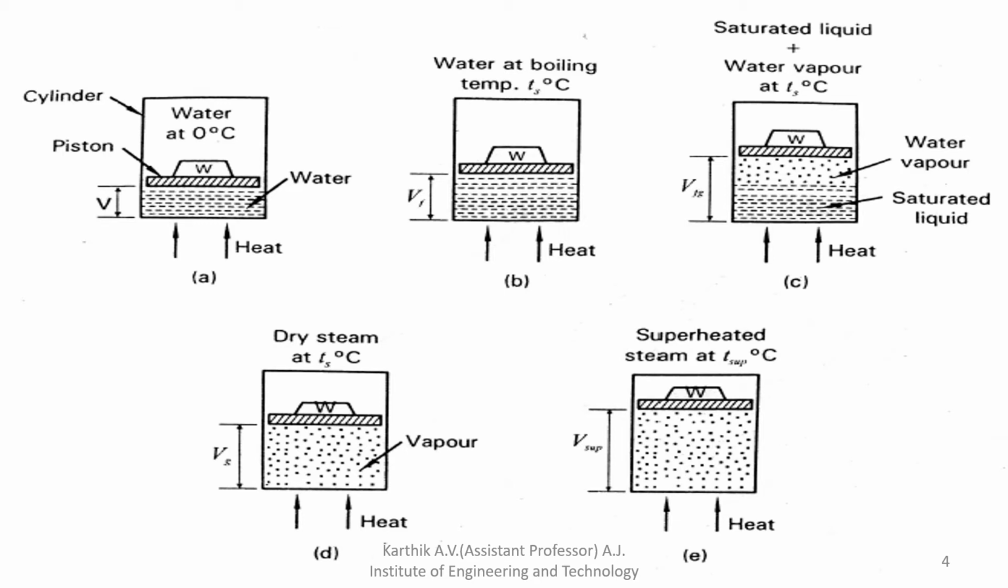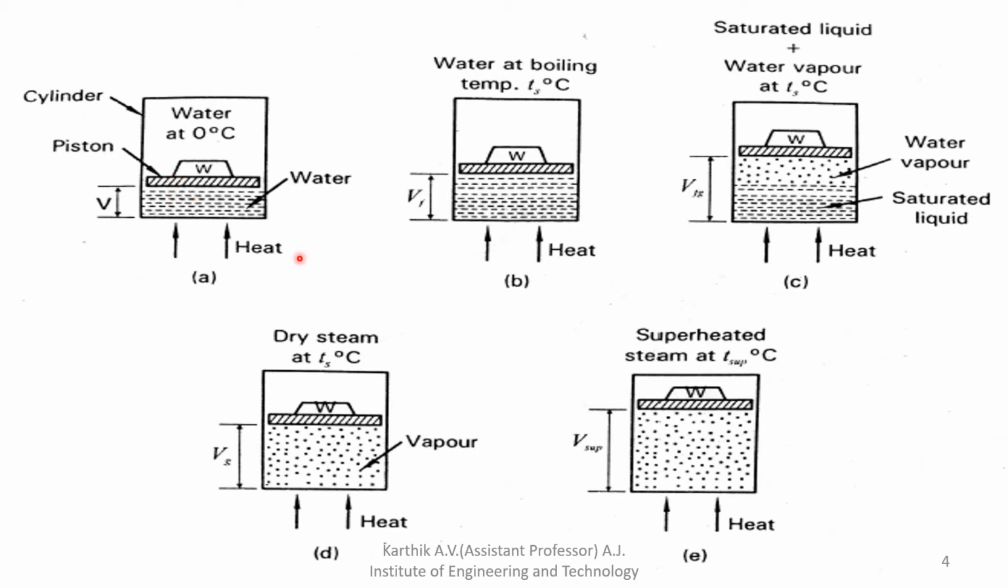So here you can see the formation of steam. I will tell you one by one. Take a container, or cylinder, and you should also use a weighted piston. Initially the water is at 0 degrees Celsius. You collect a certain volume of water in a cylinder, and above the water you place a weight.